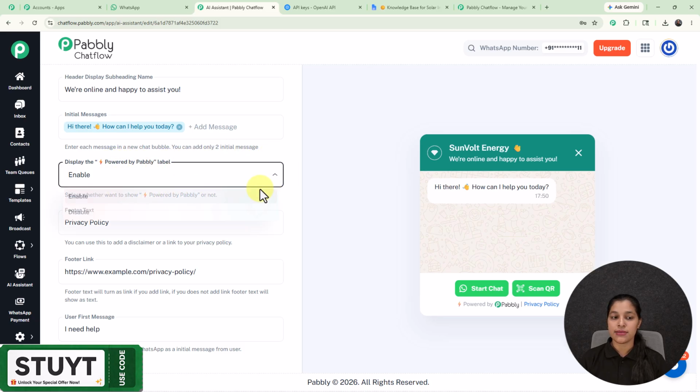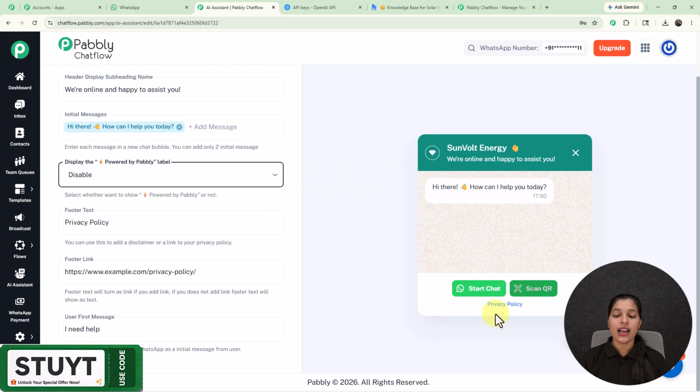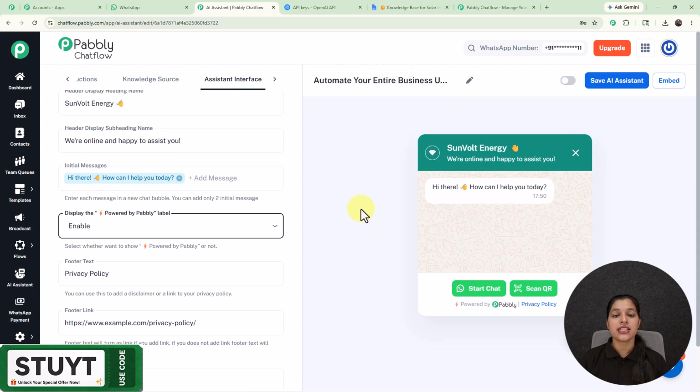Now we are getting this field to display the powered by Pabbly label, which is already enabled. Now let me disable it and see the changes, and here you can see that the powered by Pabbly label has disappeared, but I am going to keep it enabled only. Now for this field, that is footer text, you can enter it, and you can even provide the footer link as well. And at last we are getting this option for user's first message. So this is the message which will be sent to WhatsApp from the user's side.